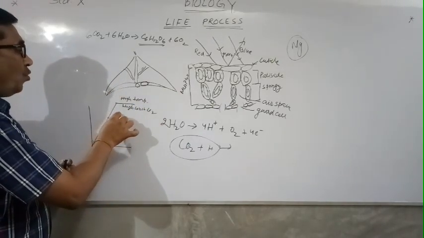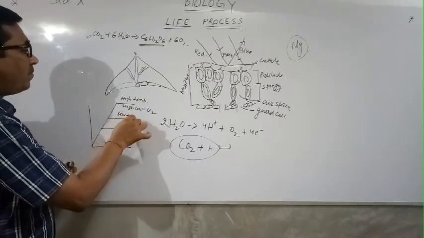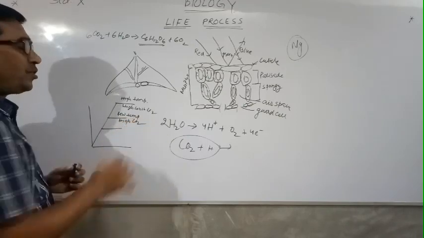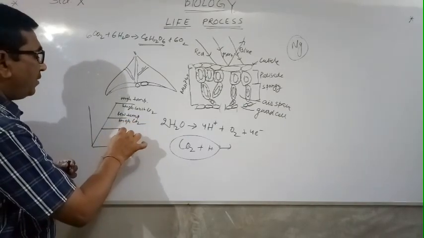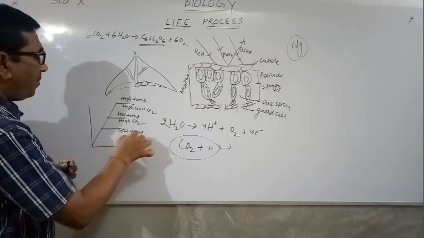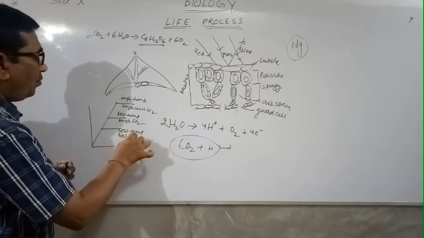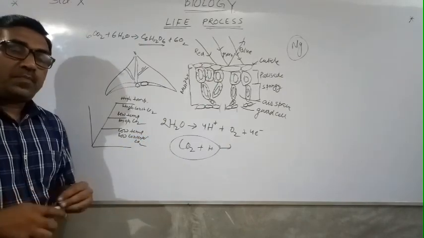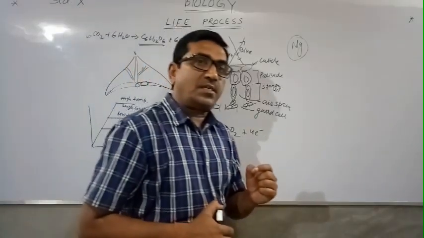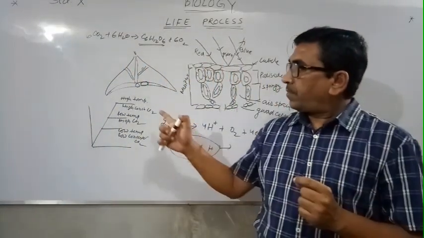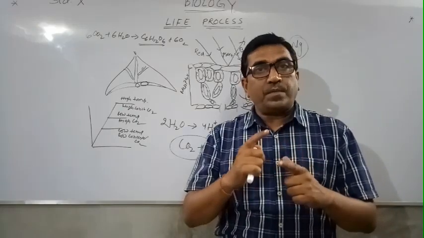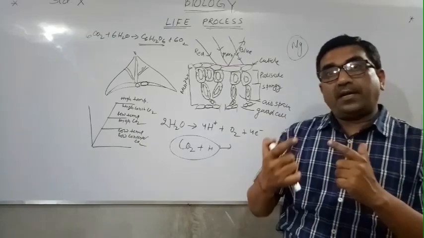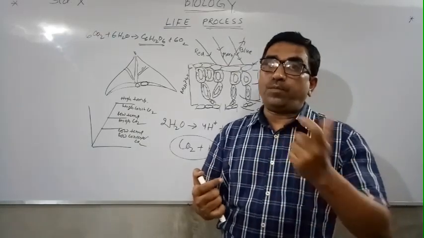Low temperature and high concentration of CO2, and here low temperature and low. It means the rate of photosynthesis depends on the concentration of carbon dioxide and the temperature. If both are high, the rate of photosynthesis would be more.